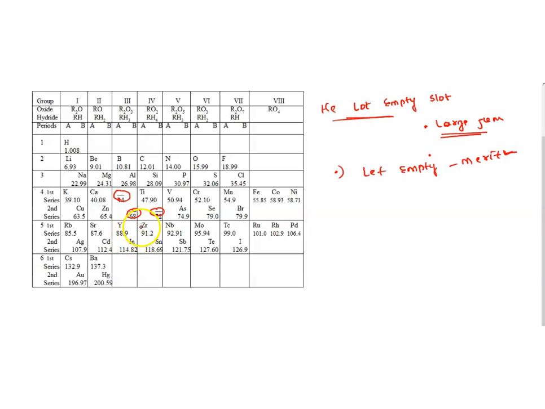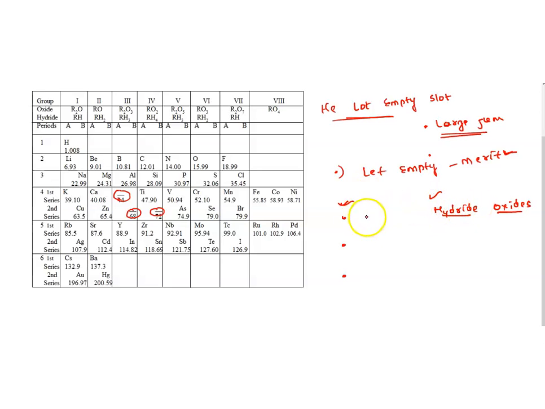For that he also conducted some experiments, and he tried to give a definition for three empty slots. He even guessed their hydrides, even their oxides, that is, chemical properties, and even their atomic masses.